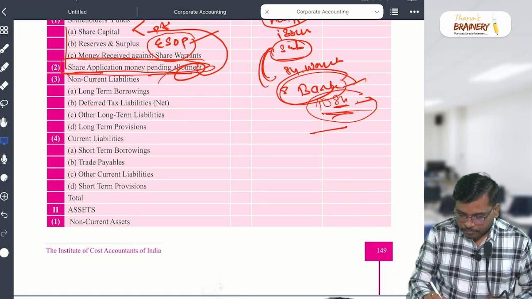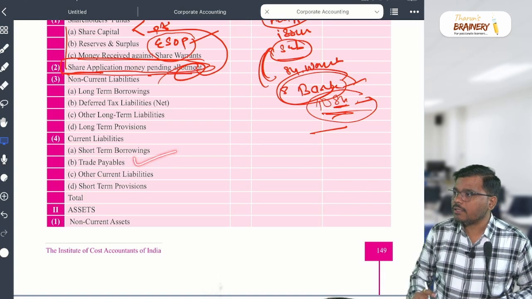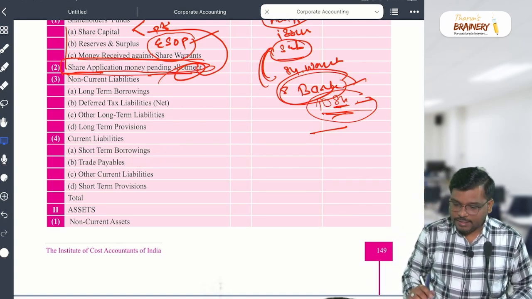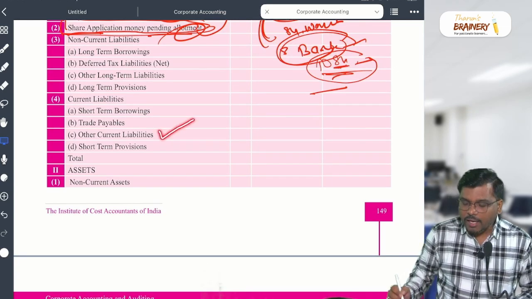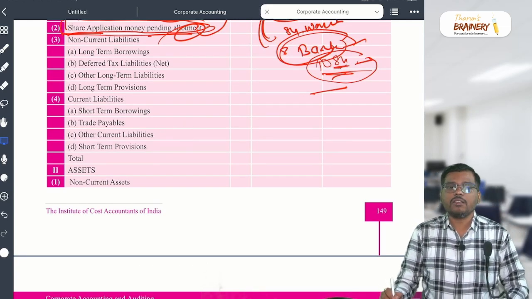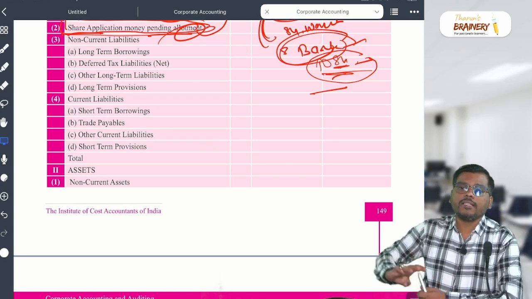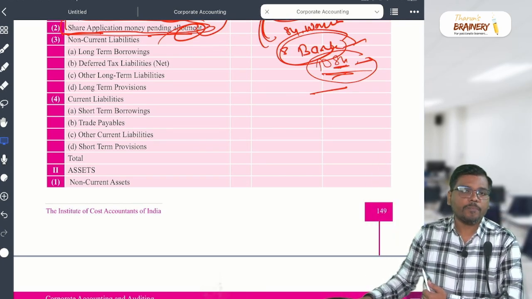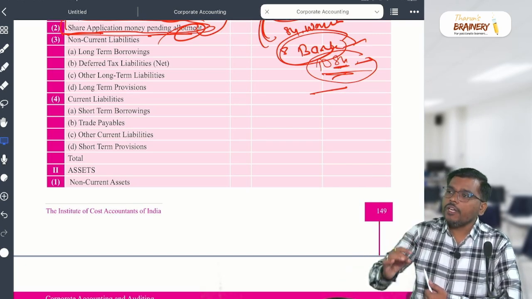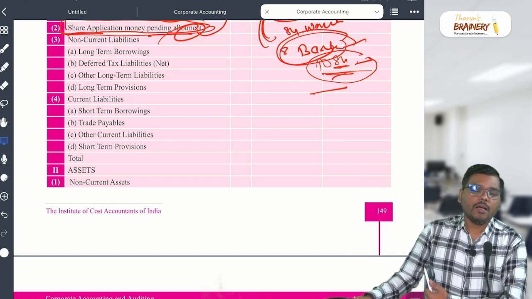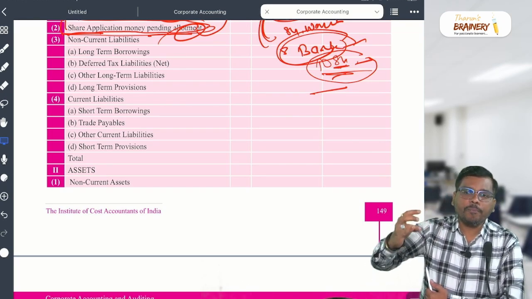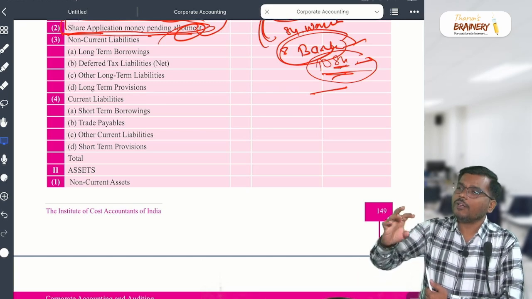Next, my dear student, trade payable. Just now we discussed trade payable, which includes what, sir? Creditors and bills payable. Correct? Next one, other current liability will come later. Short term provision. Short term provision consists of four types of provision. Number 1, provision for tax. Provision for expenses. Provision for employee benefit and other provision.